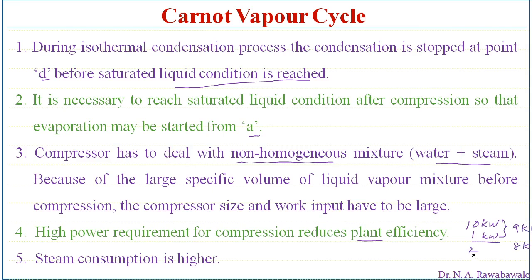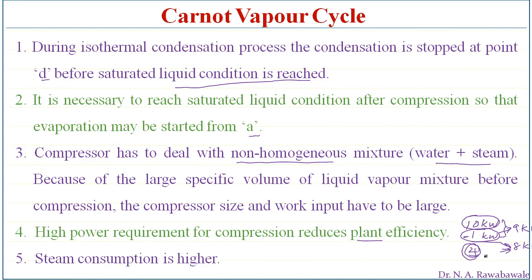So the larger the size of the compressor, the more power consumption there will be, and therefore the net power output will be less. This power consumed is subtracted from the power generated. So power generated is 10 kilowatt. Out of 10 kilowatt, 1 kilowatt is consumed by the compressor. Therefore 9 kilowatt is the net output. If the compressor consumes 2 kilowatt, then the net power output is 8 kilowatt.